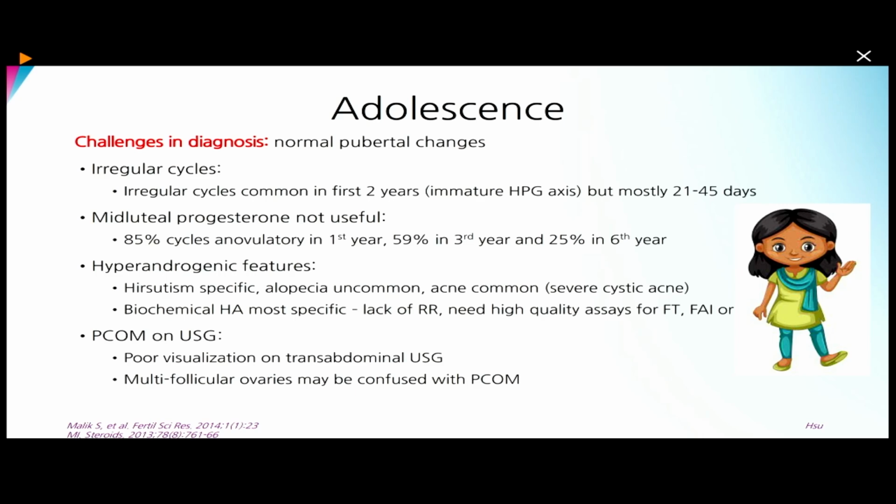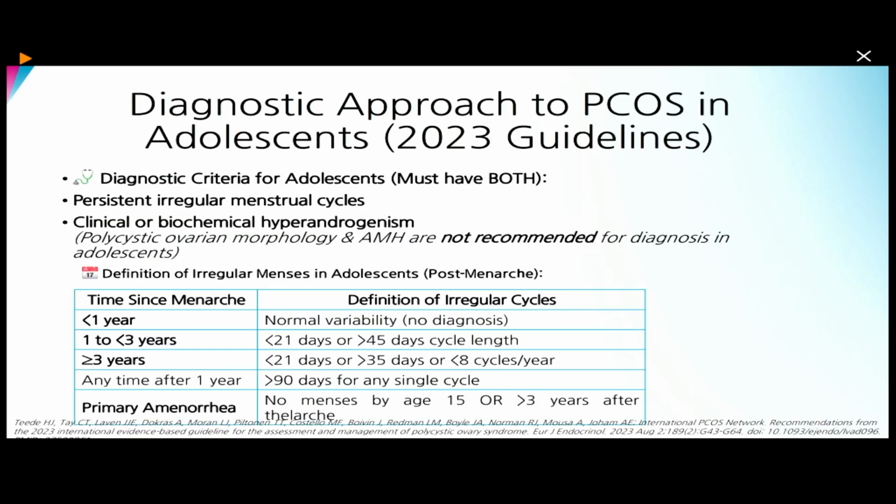And the transabdominal ultrasound, which we just saw in the Rotterdam criteria, is not helpful in diagnosing PCOS in the adolescent age group. So these are the criteria for PCOS in adolescents. If the patient is having persistent irregular menstrual cycles with clinical or biochemical hyperandrogenism, both of these criteria are mandatory, then only we should label the adolescent girl as a PCOS candidate.